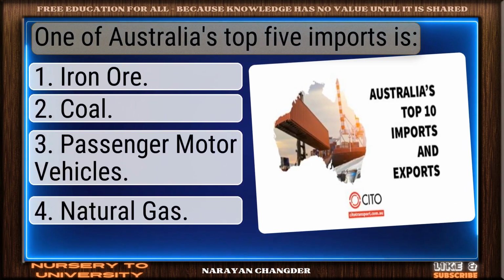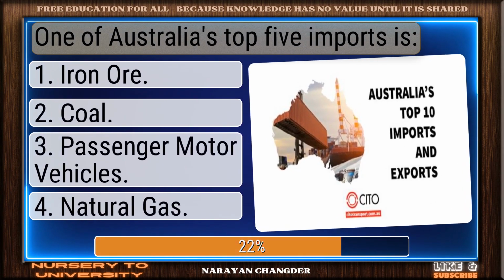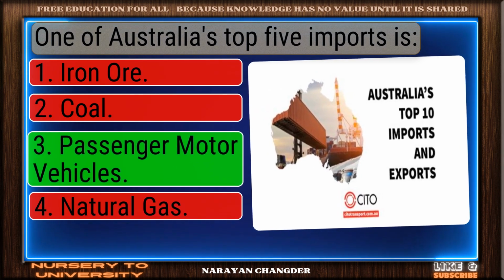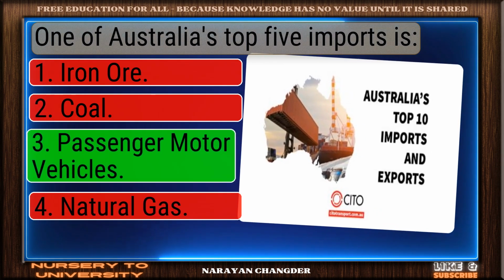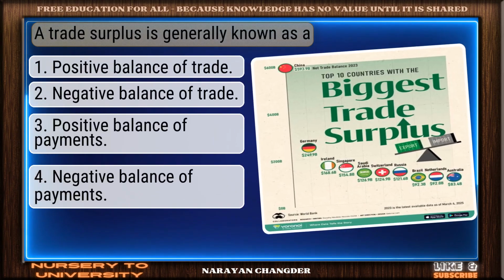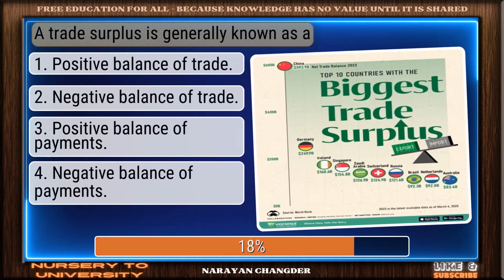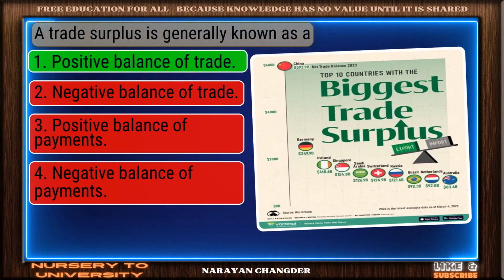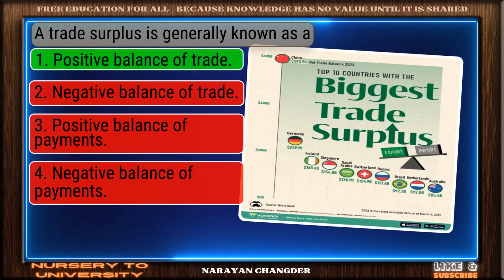One of Australia's top 5 imports is. You chose passenger motor vehicles, and it is correct. A trade surplus is generally known as a. Smart move. Positive balance of trade is an accurate answer.